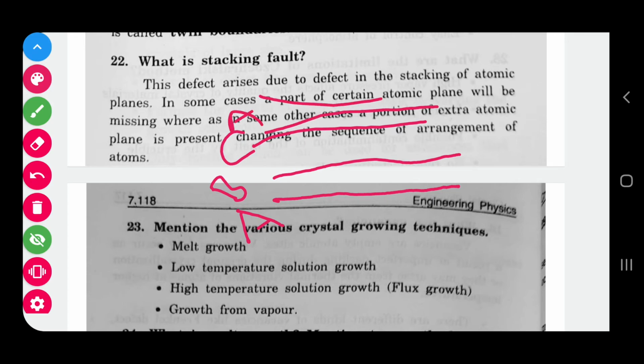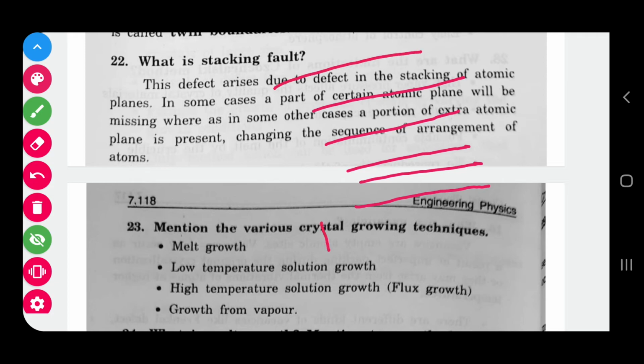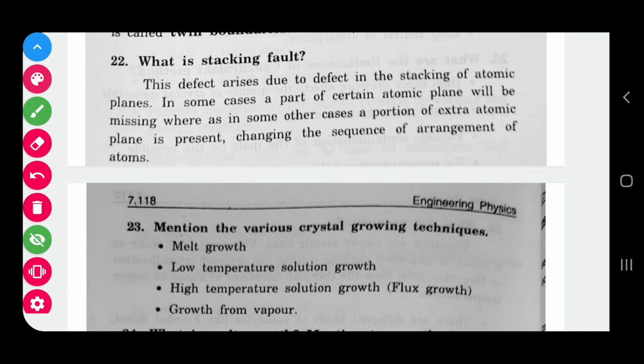Another way: A, another one B. Stacking means, what is it? Accumulation of atoms, sequence or order. Arranging the layers will look like that. But for a fault, it will not be the same one. See, many layers are there, but A, B, C, here B, A, and here some variations will be. So if there are any deviations in the stacking of the layer sequence, then that is the stacking fault.